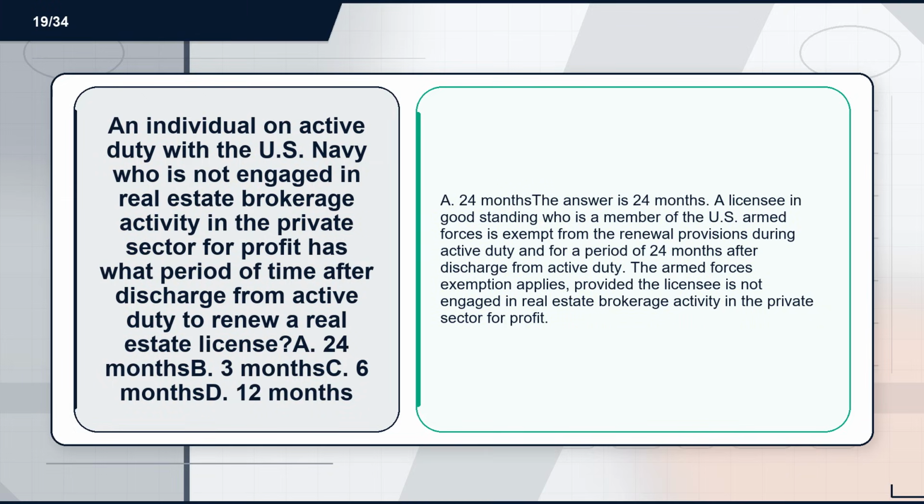A. 24 months. B. 3 months. C. 6 months. D. 12 months. Definition: A. 24 months. The answer is 24 months. A licensee in good standing who is a member of the U.S. Armed Forces is exempt from the renewal provisions during active duty and for a period of 24 months after discharge from active duty. The Armed Forces exemption applies, provided the licensee is not engaged in real estate brokerage activity in the private sector for profit.